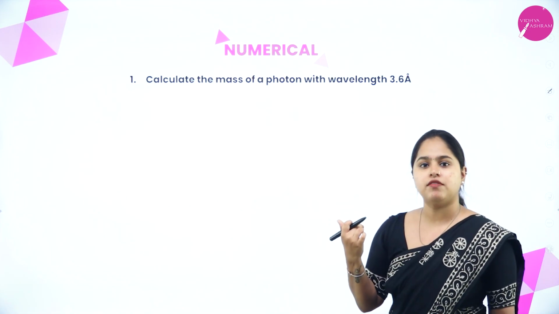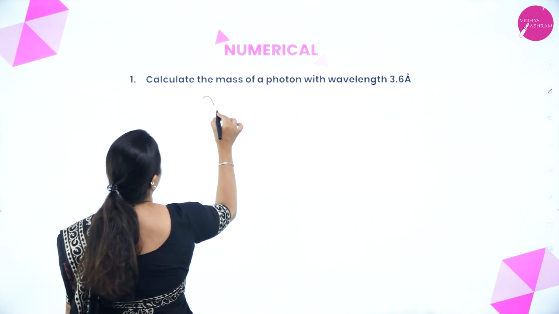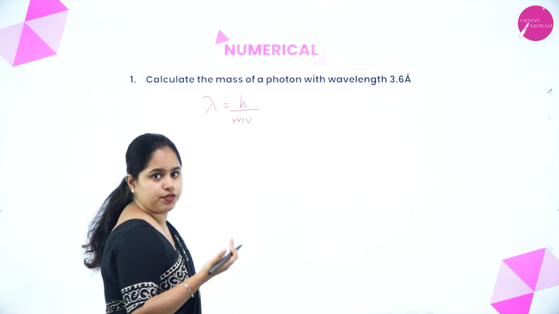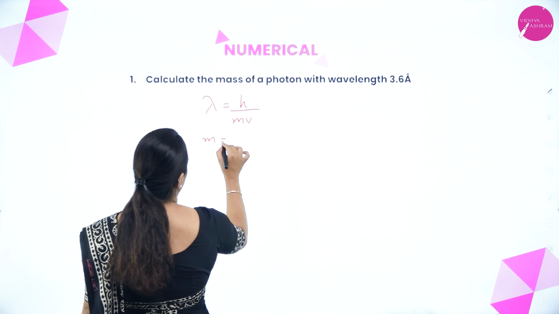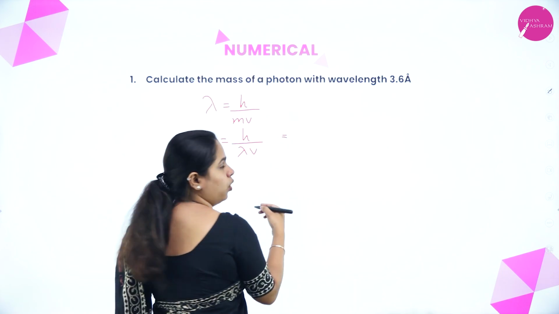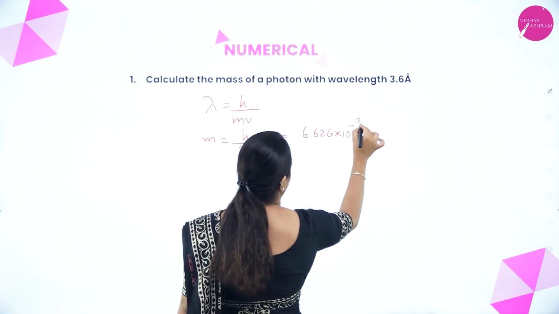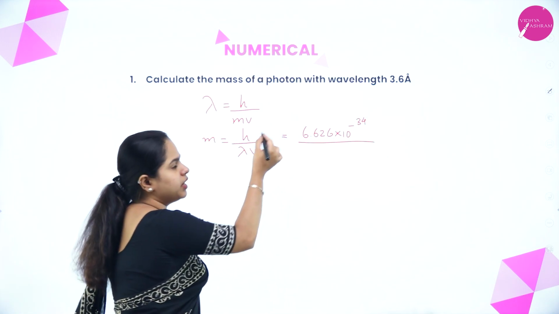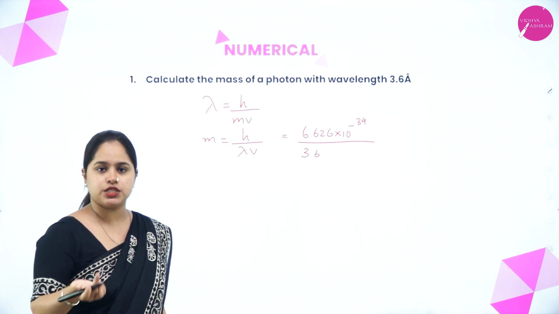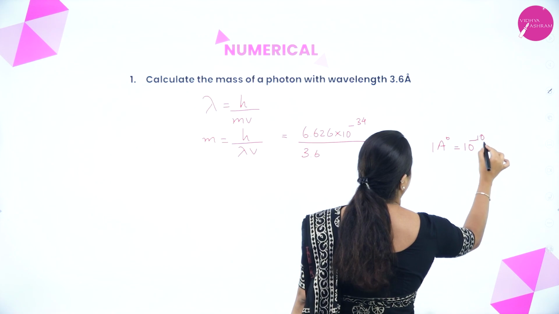Now, let's do a question based on the equation that we studied. Calculate the mass of a photon with wavelength 3.6 angstrom. Let's see how to calculate this. We know the equation lambda equals h by mv. What is it that we have to calculate? We have to calculate mass. So m will be equal to h by lambda v. You can just rearrange it. We know the value of h, Planck's constant, 6.626 into 10 to the power minus 34, divided by lambda, which is given as 3.6 angstrom. How do I convert angstrom to meter? 1 angstrom is 10 to the power minus 10 meter.